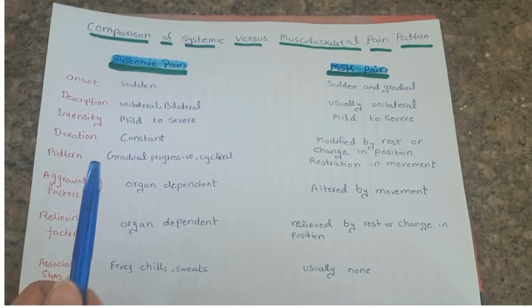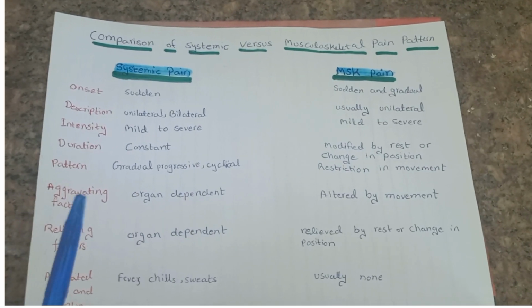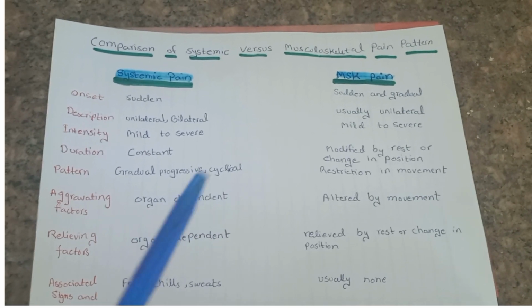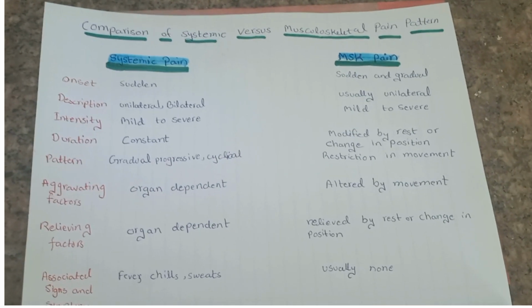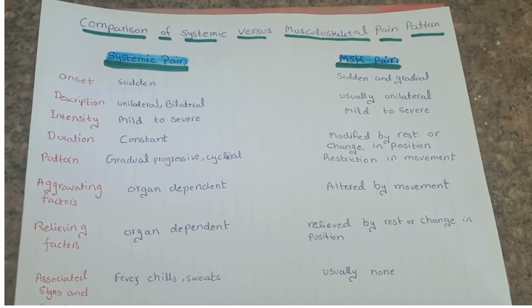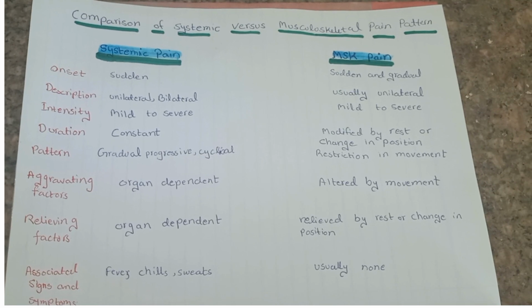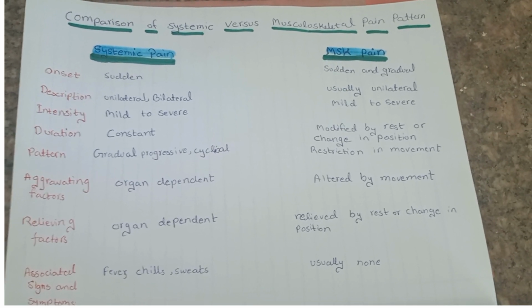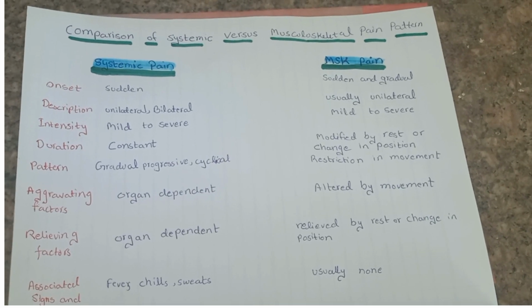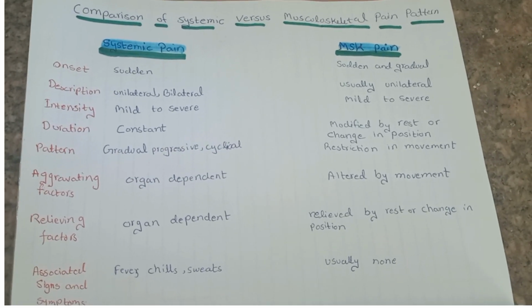Let's talk about the pattern of systemic pain. It is usually gradual, progressive, with a cyclic nature of the pain. Night pain can also occur. For example, in case of cancer, there can be night pain, which is gradual, progressive, cyclic in nature. Let's talk about kidney pain. Any stone in the kidney can also result in cyclic pain, or pain that occurs in the form of waves along with fever. So if we talk about musculoskeletal pain, it can be modified by changing position, or by movement. For example, there can be restriction in active, passive or accessory movement in case of the musculoskeletal system.